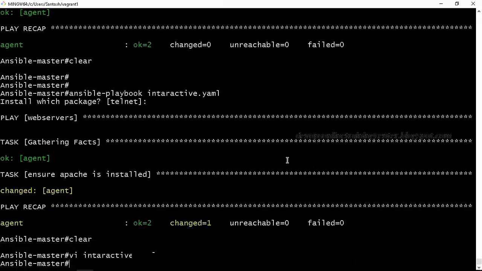If the agent is down, it will not see. Basically, when you're trying to run a playbook, it will contact the agent. If the agent is down or has some problem, it will immediately throw an error saying that there is an SSH connection issue. Only if the agent is up will it collect the facts.